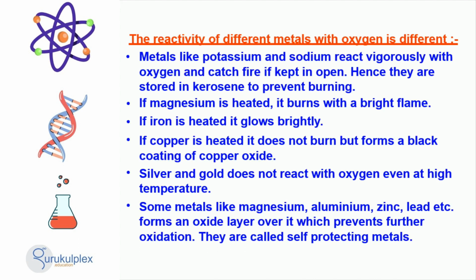On heating, magnesium, iron and copper all demonstrate different reactions: magnesium burning with a bright flame, iron glowing brightly and copper forming a black coating of copper oxide. However, silver and gold remain unreactive with oxygen even at high temperatures. In addition, some metals like magnesium, aluminium, zinc, lead and others form an oxide layer on the metal which protects against further oxidation. These are called self-protecting metals.